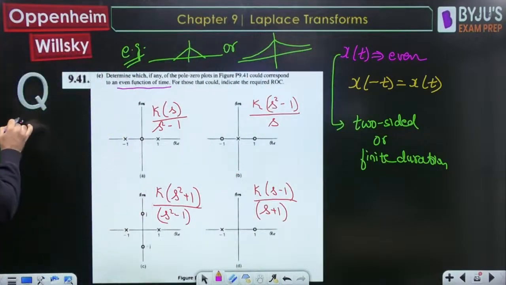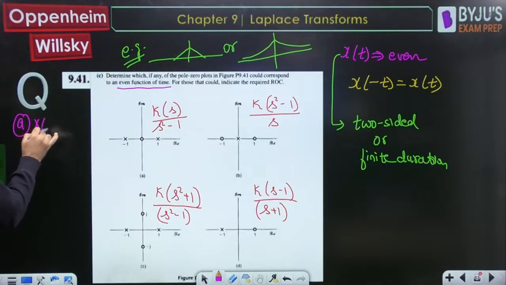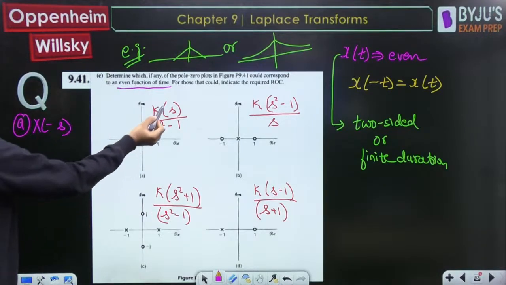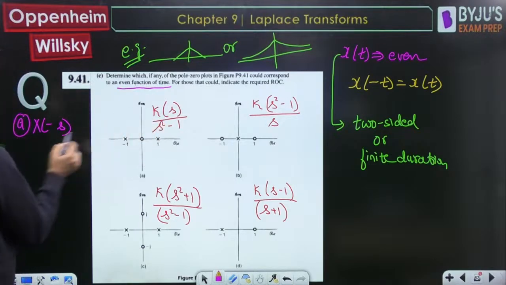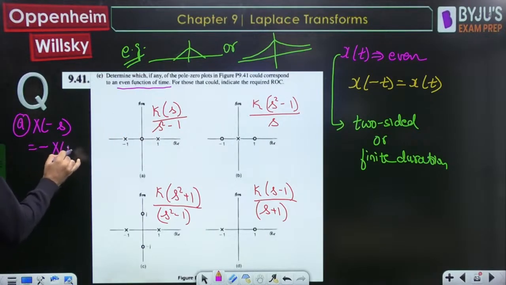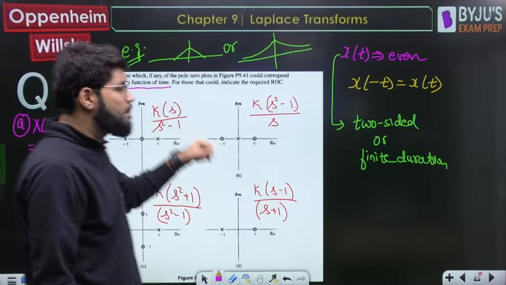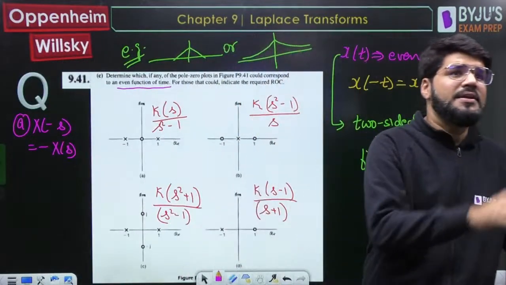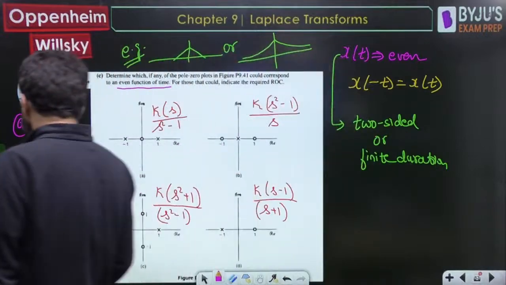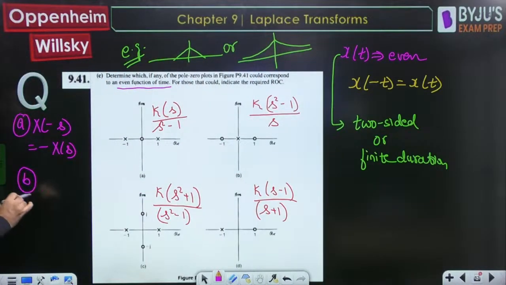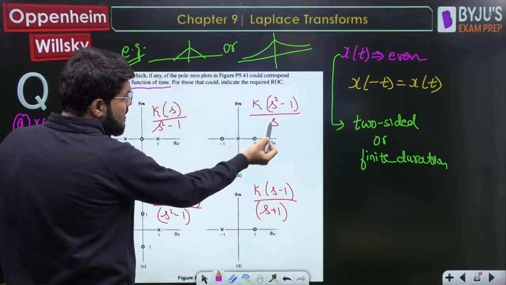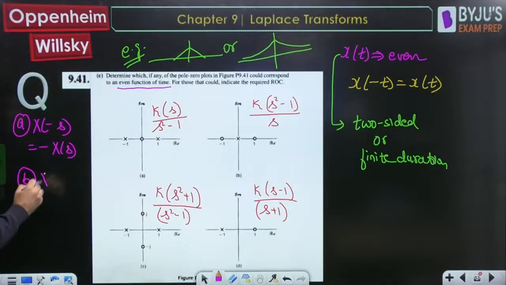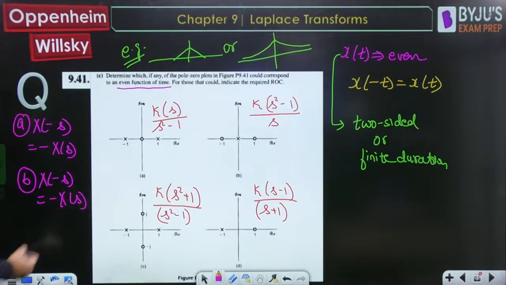the first option A, if you try to put x of minus s, the minus s square will be unchanged, but there is a minus s linear term here. X of minus s will be negative of xs. One minus will be left out. When you replace s by minus s, there will be one minus remaining outside. Okay, so if you go for option B, there also same story. Minus s square will be s square, but there is a minus in the denominator that you can take outside. So when you take x of minus s, one minus is still left. So that is minus of xs.